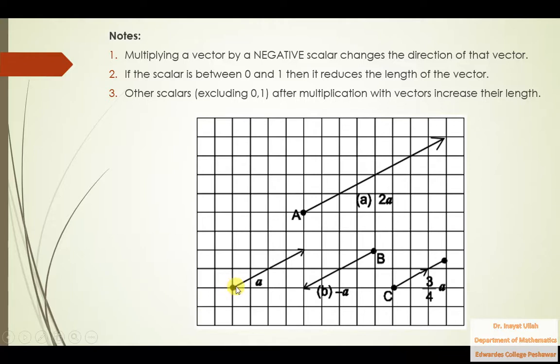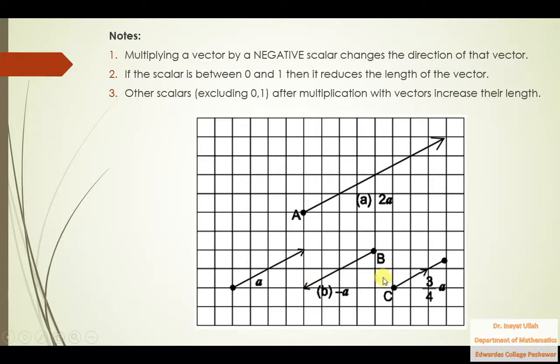So this vector a has direction in that side. If you multiply this vector by a negative sign, just look at this negative sign, it changes the direction of a. That is now to this side, it changes the direction of the vector.